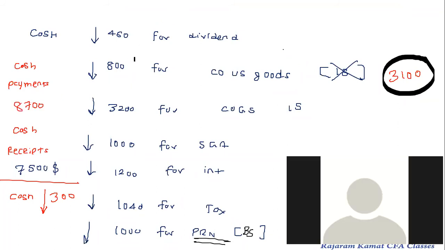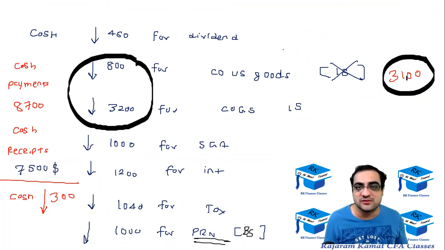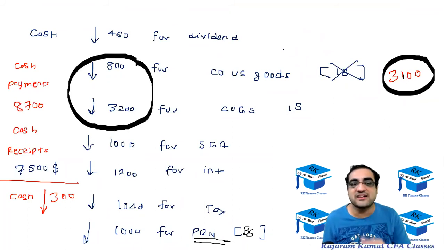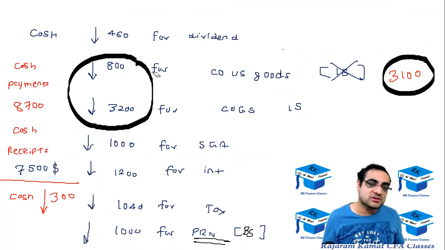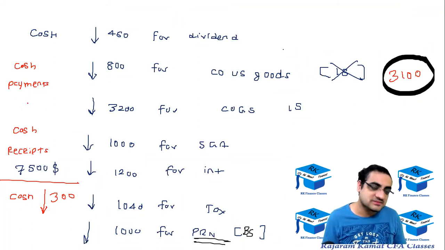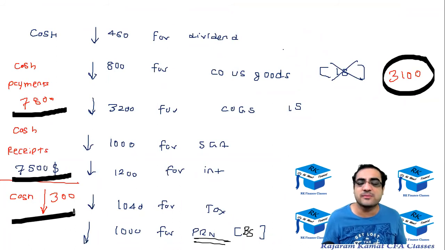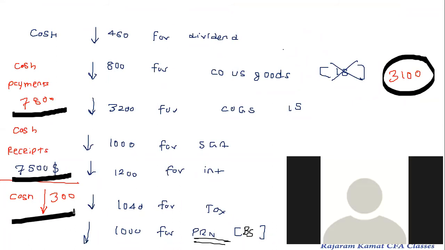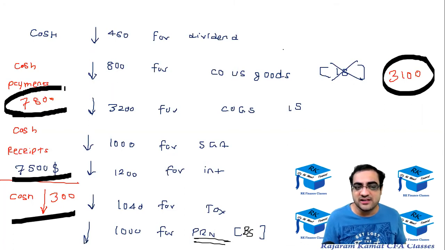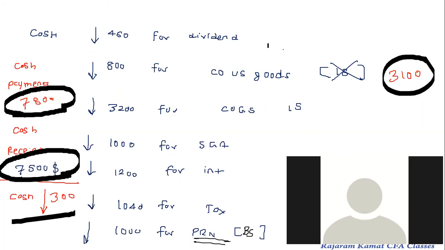Because the total payments, which were 4,000, now become 3,100, so the payments become 900 lesser. So the total cash payment would be 900 lesser, so it becomes 7,800. And cash receipt was 7,500. So 7,800 was payment, receipt was 7,500. Cash will be going down by 300. Sir, now I understood. Is it clear? Yes, sir. 7,800, which is higher than receipt 7,500. So cash would be going down by 300.